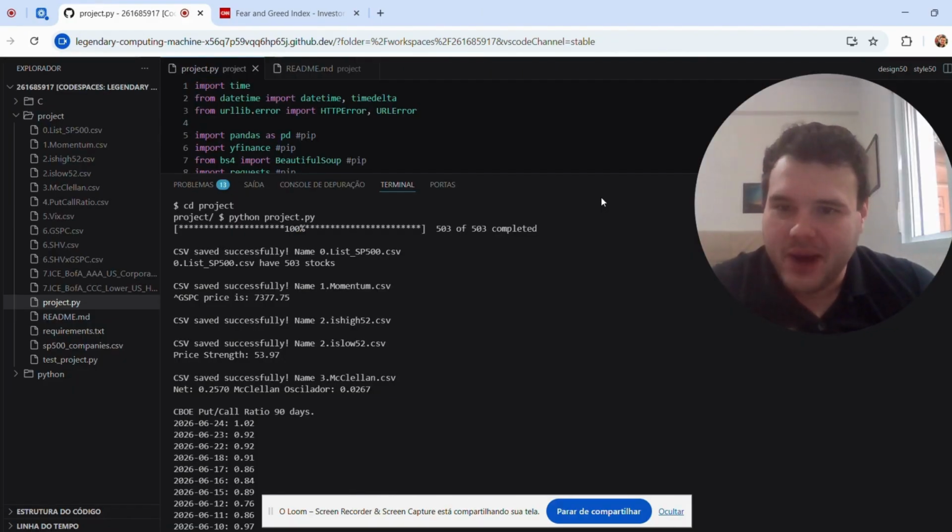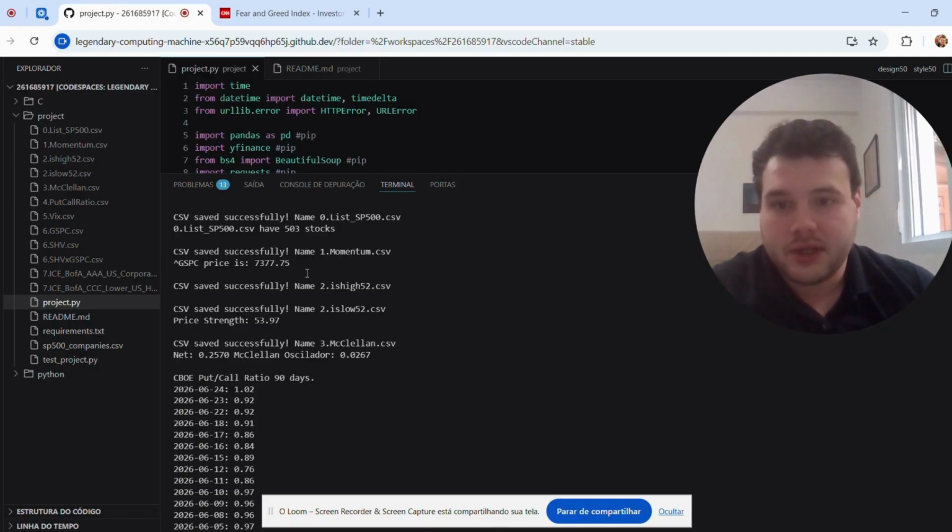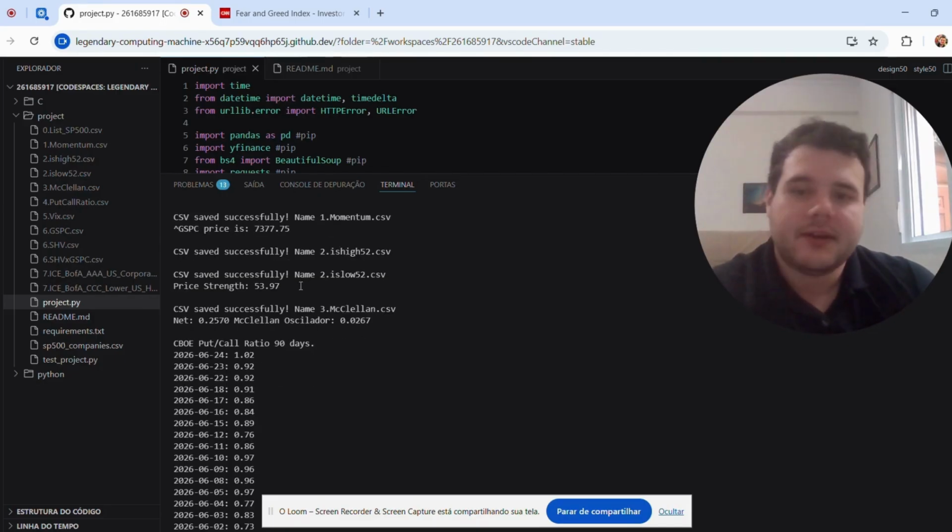So with the code finally run, this is the output. First thing, the program searches for all the information, the prices for all the S&P 500 stocks. This was the only information pre-given to the program, a list of all the S&P 500 companies. It downloaded all this information, and then it goes on to do the calculations. After each step, it also gives a CSV, in case I want to add this to a database in the future or do some historical data for some reason.